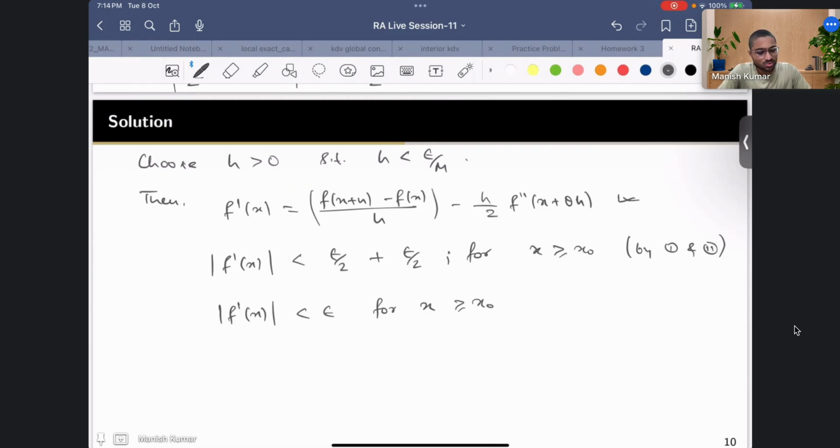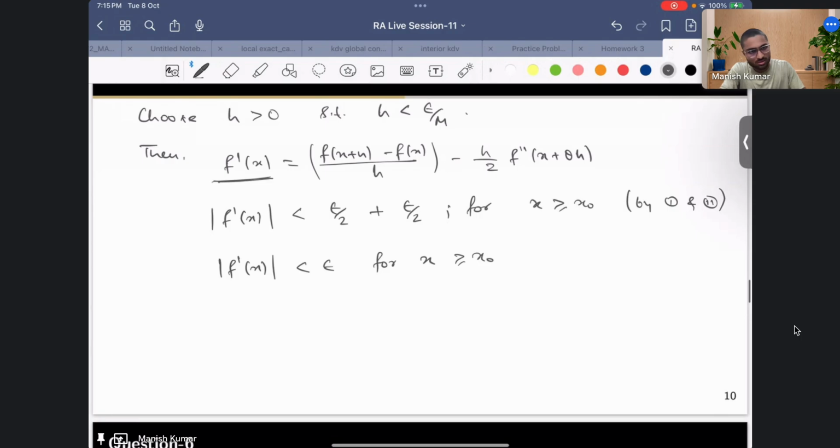So I am choosing my h to be sufficiently small, that's all. This f prime you can see has many expressions. If I change my h, the way I can look at my f prime becomes different, in the sense of my values. This f prime is something which is fixed, but this is something which is not fixed. This is changing depending on h. So whatever h I choose, this is changing, but ultimately it is fixed, because my left hand side is a fixed quantity. So as I am changing h, this is fixed.